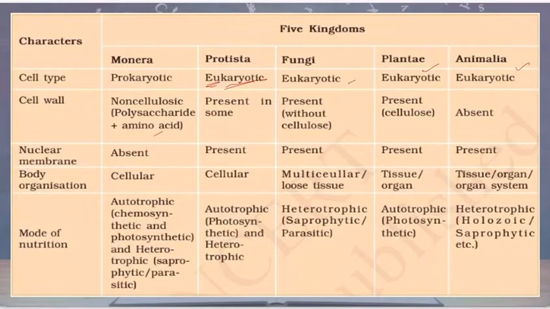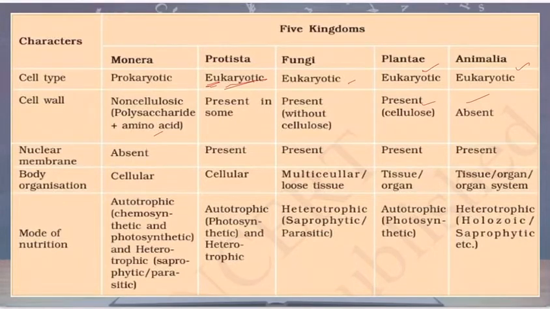In fungi, the cell wall is present, but no cellulose is present. Certain chemicals are present in the cell wall, like lignin, pectin and so on. In plants, most of the cell wall is cellulose, and there may be some chemicals also along with the cellulose. But in our case, in Animalia, cell wall is not there.